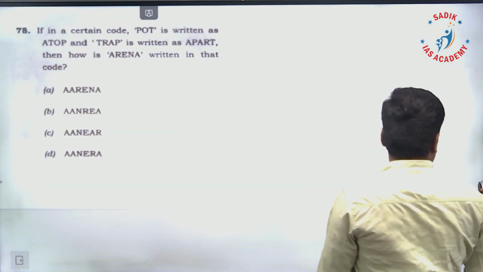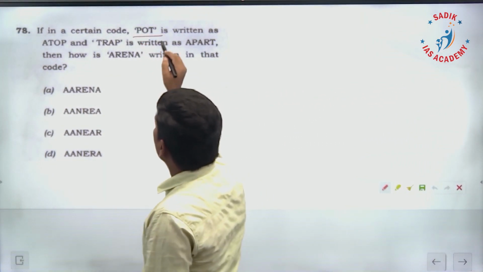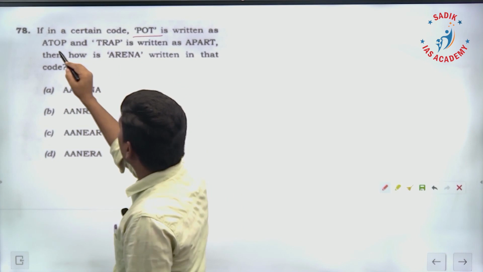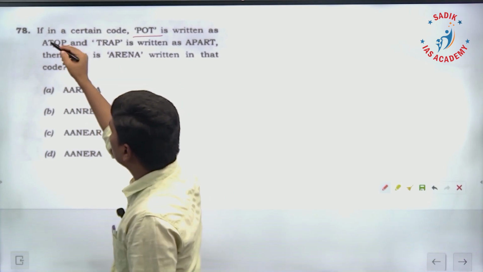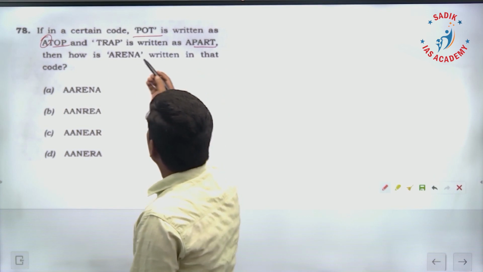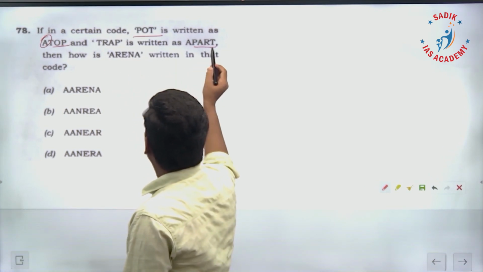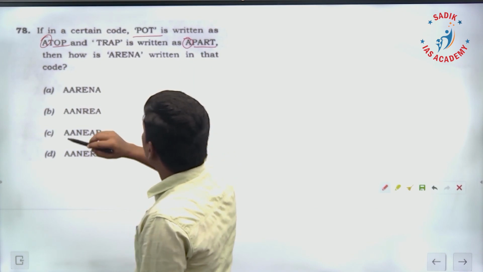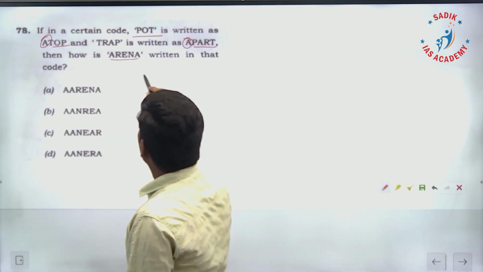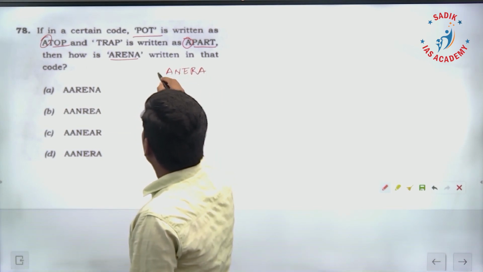Okay, the next one, it is a very simple one. Part is written as, see, part means just they are reversing. First they are writing A, then trap means they are reversing. In reverse order they are writing trap, part, and including A. Similarly, arena, if you write it in reverse, A, N, E, R, A.